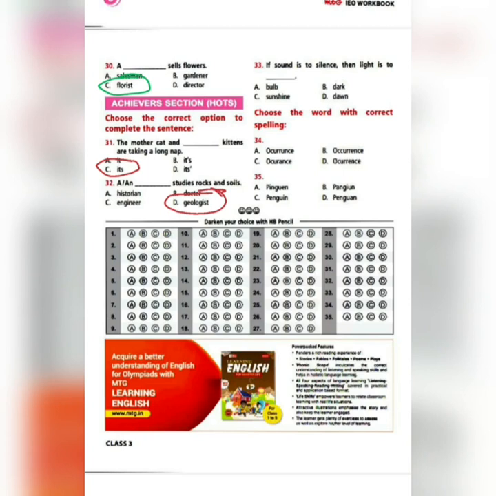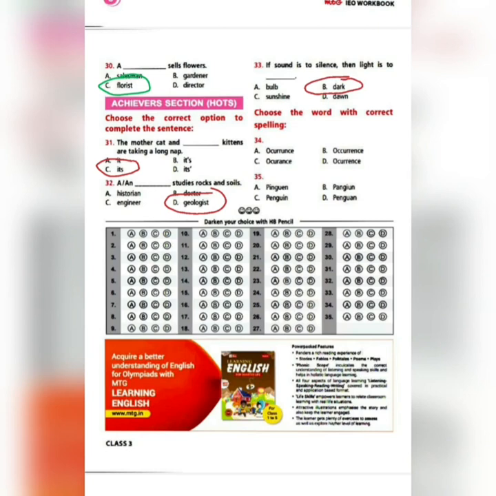Geologist studies rocks and soils. Next, 33. If sound is to silence, then light is to dash. Bulb, dark, sunshine, and dawn. So, sound is to silence. Again, sound and silence are opposite things. So, what is the opposite of light over here? Dark. So, we will go for option B, dark.